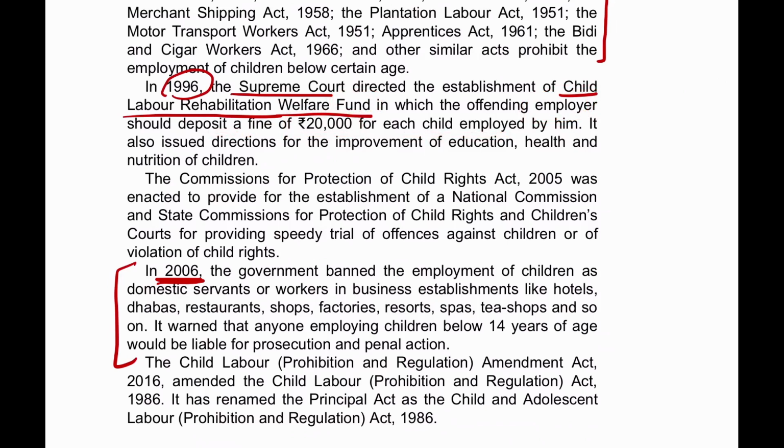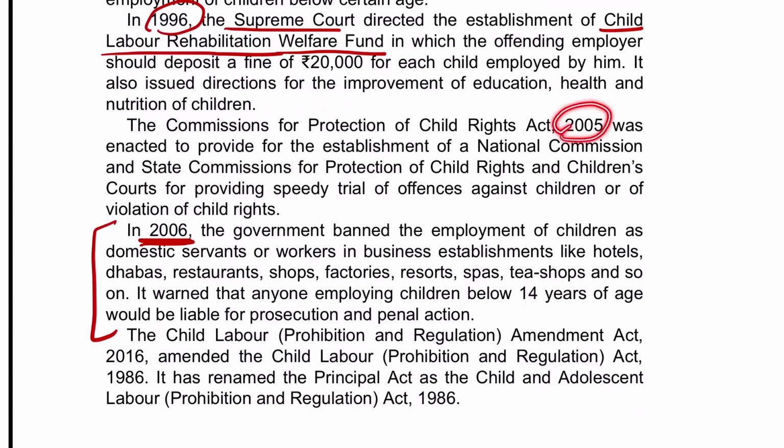The Supreme Court also issued directions that steps should be taken for improvement of education, health and nutrition of the children. Then we have another act that came in 2005, the Commissions for Protection of Child Rights Act 2005.